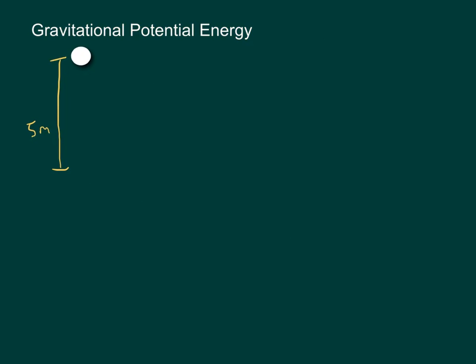So gravitational potential energy is a potential energy, which means it's energy that the object isn't using right at the moment, but it does have, and it can be transformed into another type of energy. Gravitational potential energy involves a couple different things. Mass matters.